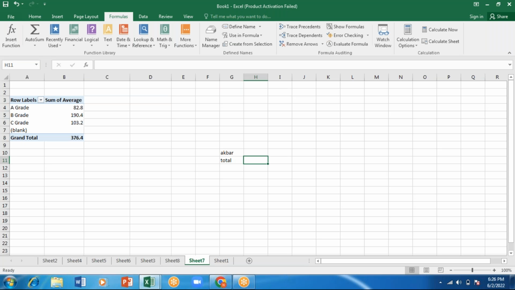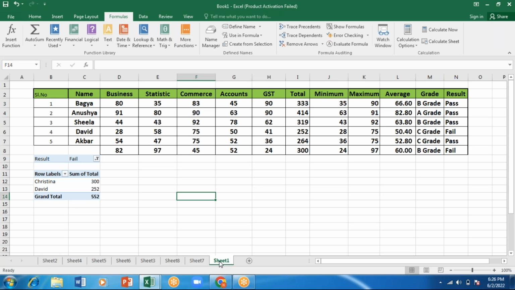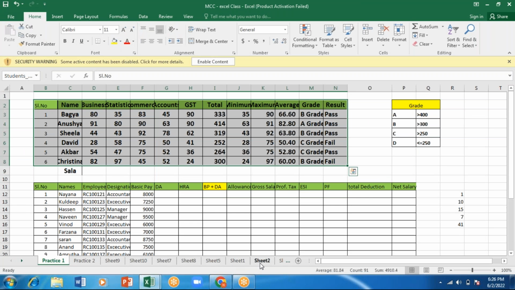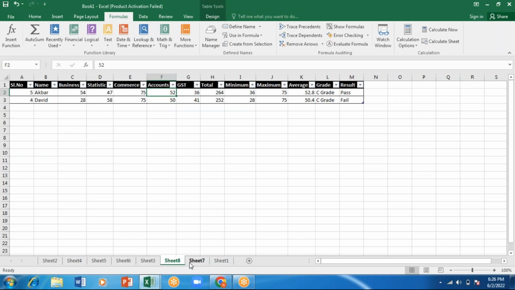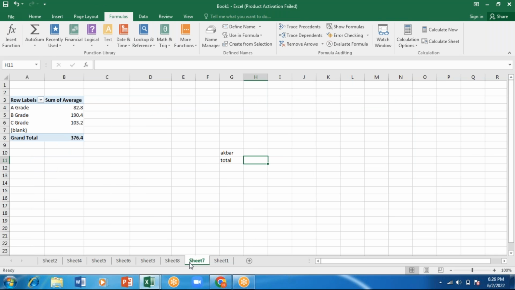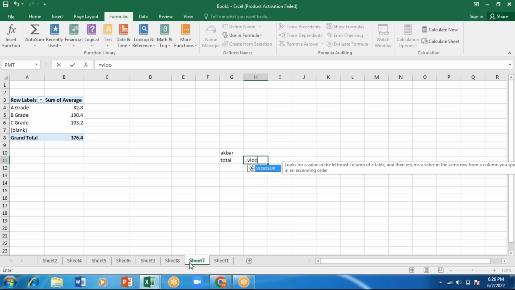Is there a student called Akbar here? Yeah, I'm having. So Akbar's I want to see here. From the sheet 1, I want to take it to my sheet 7. So I'll do what? VLOOKUP equals to VLOOKUP. I'll press the escape. I'll press the tab. So this is opening.